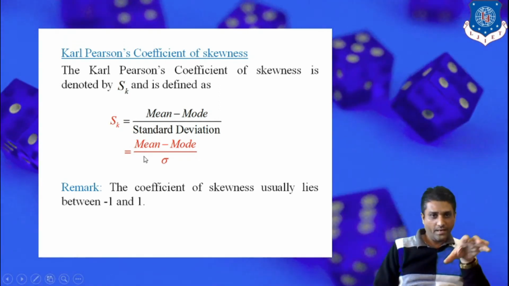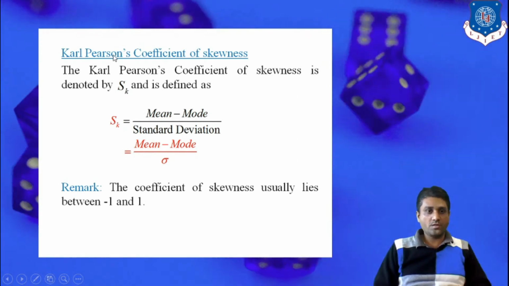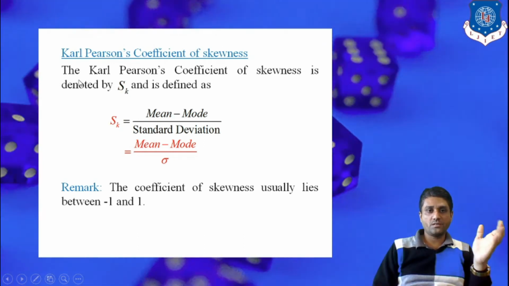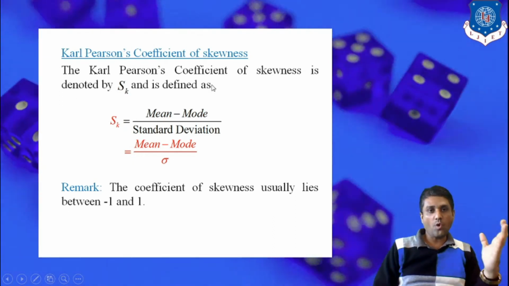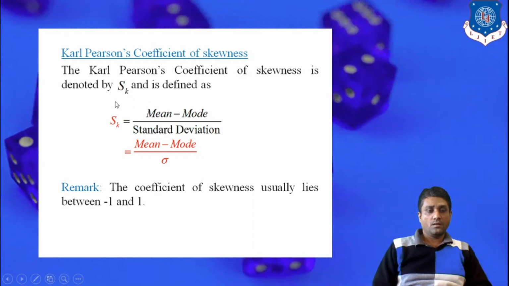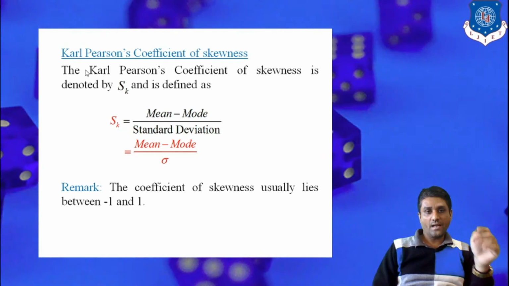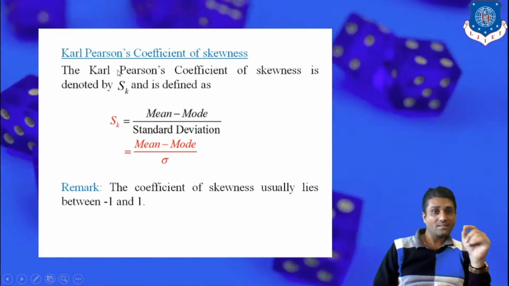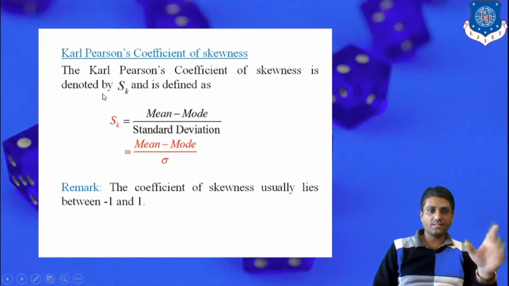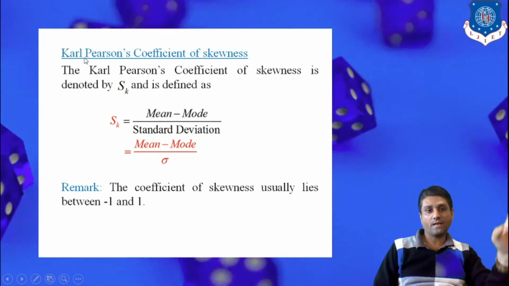So when we have to deal with real life data, to measure the skewness, we have to use the formula given by the statistician Karl Pearson. That's why it is also known as the Karl Pearson coefficient of skewness. Now this formula given by Karl Pearson calculates the skewness. So we assign the symbolic notation S with suffix k, where capital S stands for skewness and suffix k stands for Karl Pearson.